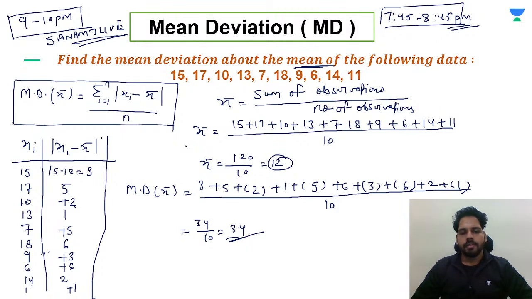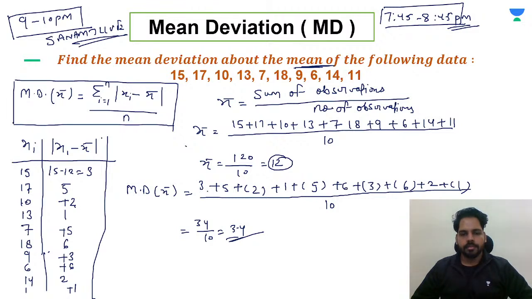So our sum will be 34. You can add again: 5 plus 3, 8 plus 2, 10 plus 1, 11, plus 5, 16 plus 6, 22, 25 plus 6, 31 plus 3, 34.